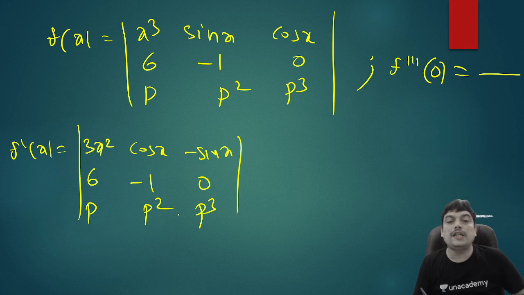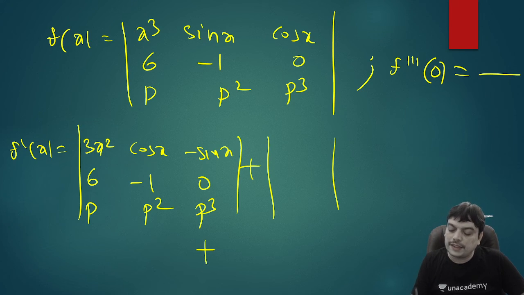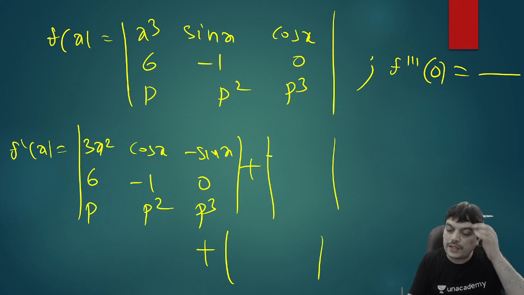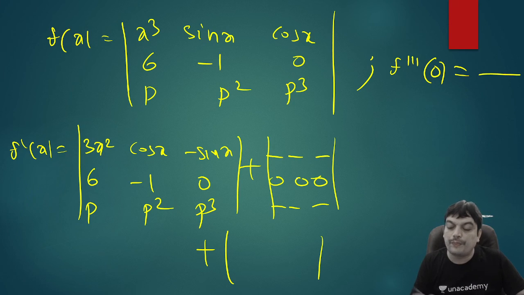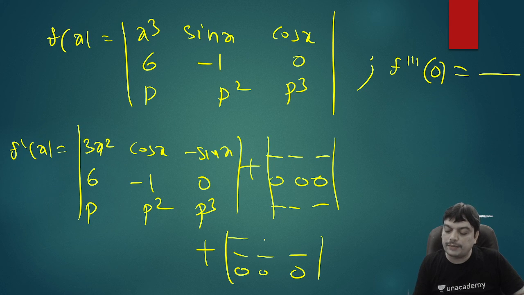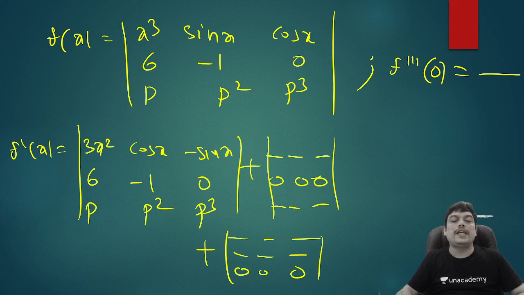Then in the second determinant you can see that we'll differentiate the second row to get all zeros. So when it is written as a sum of 3 determinants, the first row will be written the same, the third row will be written the same. When you differentiate the second row, you will get 0. In the last one, when you differentiate the third row, you will get zeros. Remaining rows you will write the same. So if any determinant has all elements in a row 0, it is 0 only. So the second and third you can neglect.